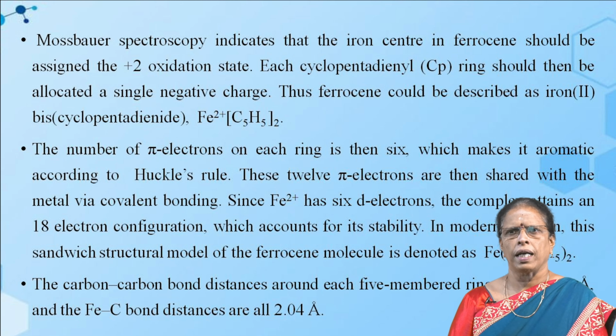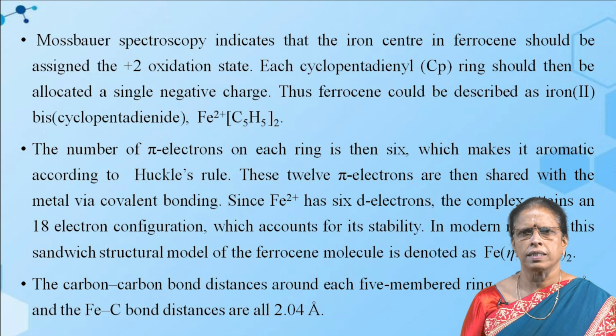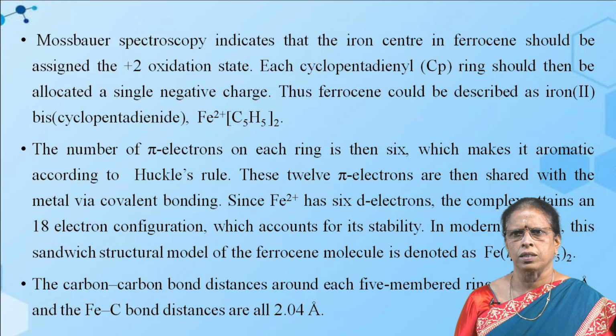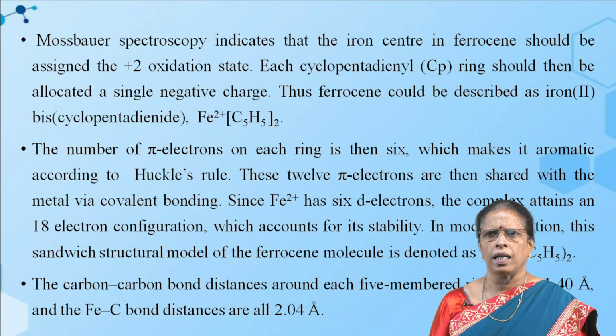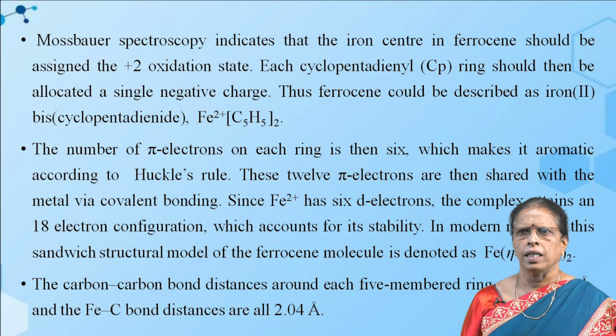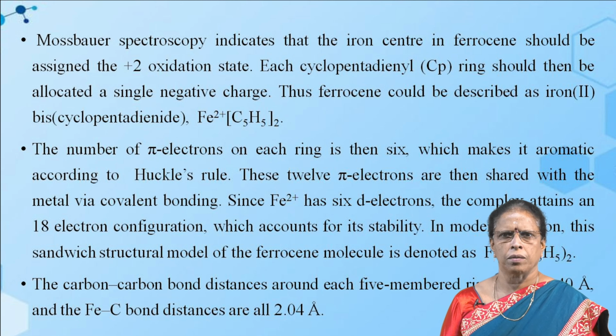The number of pi electrons on each ring is then 6, which makes it aromatic according to Huckel's rule. These 12 pi electrons are then shared with the metal via covalent bonding. Since Fe2+ has 6 d electrons, the complex attains the 18 electron configuration, which accounts for its stability.